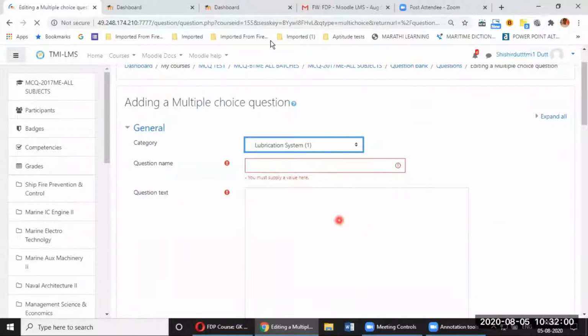Why is it not getting selected? Yeah. The annotation tool is giving a problem.